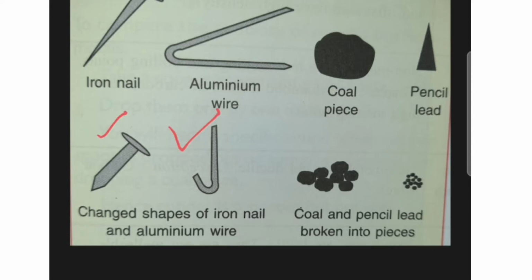But while you are hammering the coal piece and the pencil lead, you can see the coal piece and the pencil lead were broken into small pieces. So by this you can easily prove that metals are malleable while non-metals are brittle.